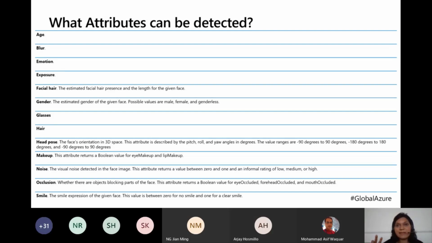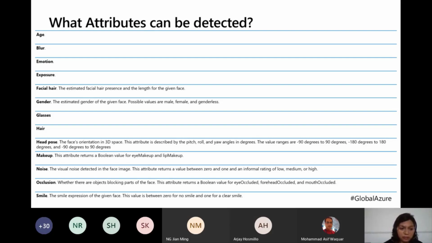What head pose does is check the head rotation. There are attributes like pitch, roll, and yaw angles. In a face recognition application where you are using your face as a biometric lock and then proceeding, head pose is very important. It will check whether you're able to profile your head in different angles, and then accordingly determine whether the picture is live or fake. So deepfake recognition technology basically leverages this attribute heavily.